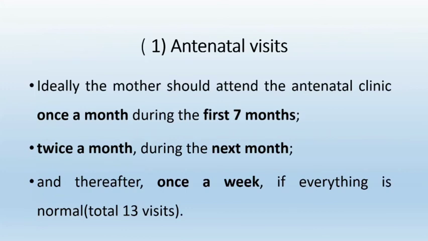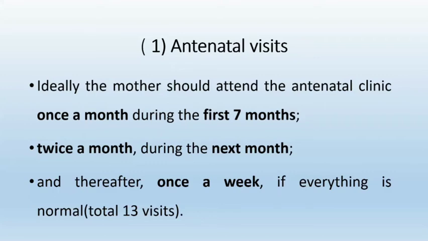So we'll see one by one. First is antenatal visits. Ideally, the mother should attend the antenatal clinic once a month during first 7 months, then twice a month during next month, and thereafter once a week if everything is normal.